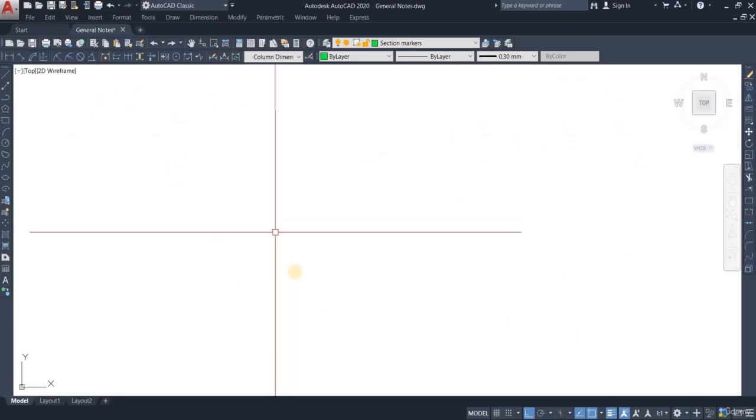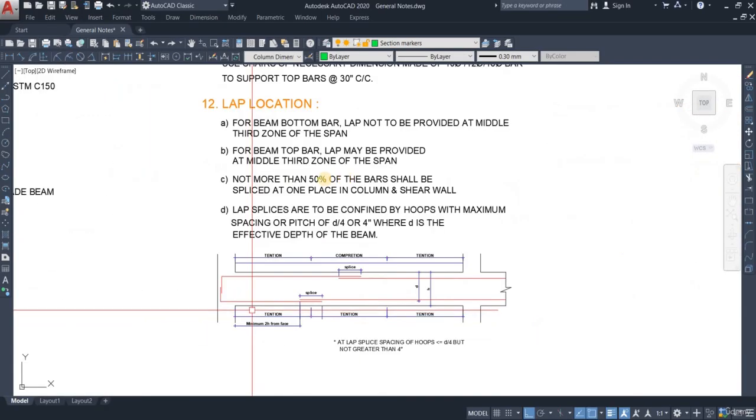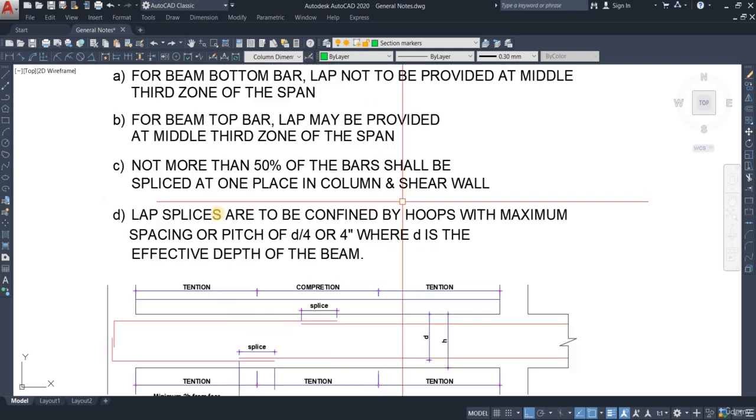Okay, so this is what it says right over here. As you can see, it says not more than 50% of the bars shall be spliced at one place in column and shear wall. So this is true for columns and shear walls. And it says lap splices are to be confined by hoops with maximum spacing or pitch of d by 4 or 4 inches, where d is the effective depth of the beam. So you can do the calculation here.